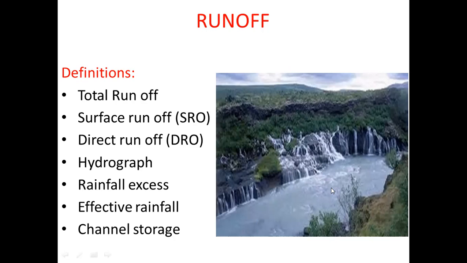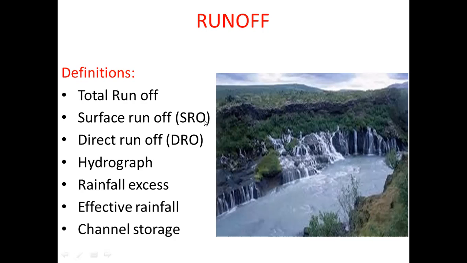The next term is surface runoff. Surface runoff is a part of the runoff which flows over the land. Again, it is in the name itself, surface runoff, which flows over the land and ultimately reaches the stream. So that's called surface runoff.